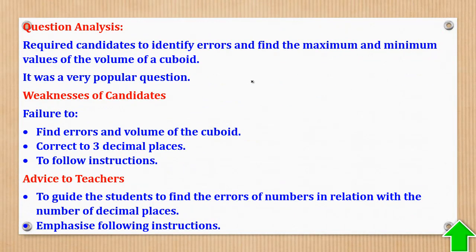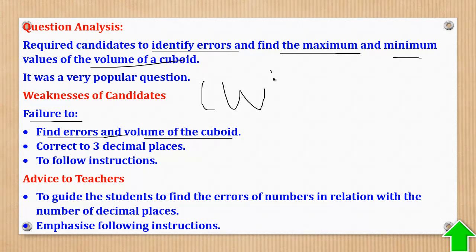So the question required candidates to identify errors and find the maximum and minimum values of the volume of a cuboid. The weakness was failure to find the errors and volume of the cuboid. We are supposed to remember that volume is LWH, length times width times height. That was a challenge to many. Then failure to round off to the correct accuracy, to the given accuracy.